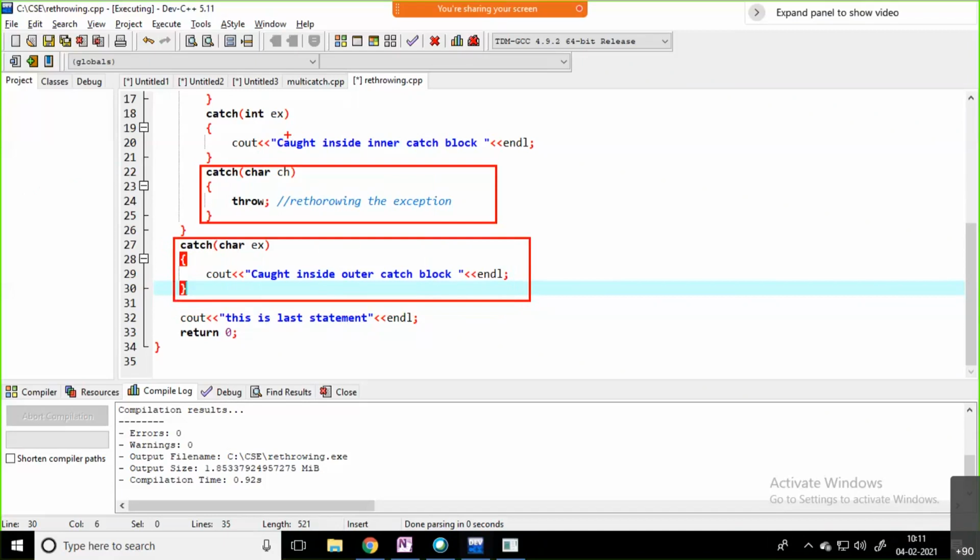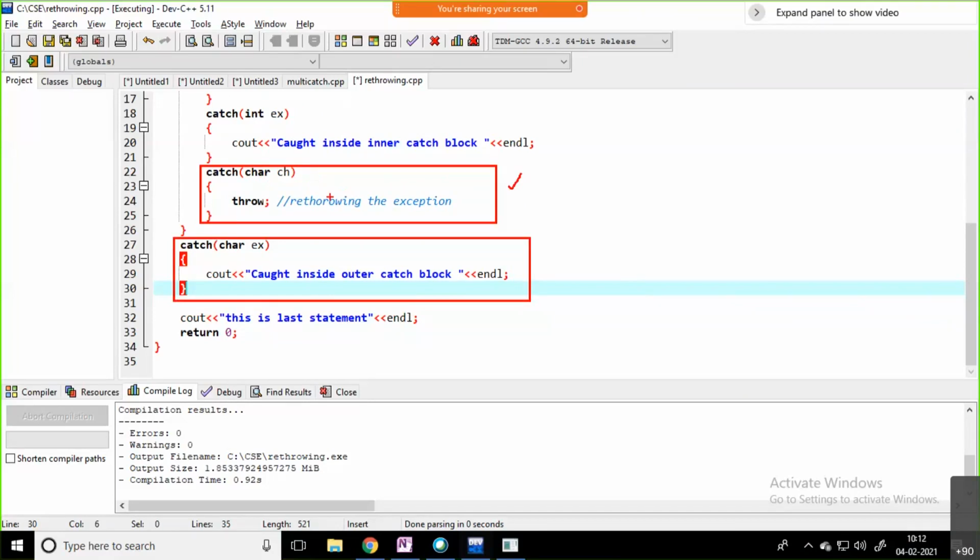If the exception is raised in the inner try block, that is the character type exception, you need to handle that by using this catch block. This catch block is responsible to handle the situation, but you are not handling the exception here. Simply, you are rethrowing that exception.